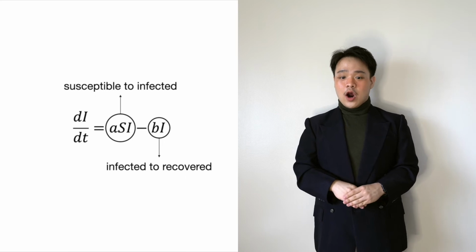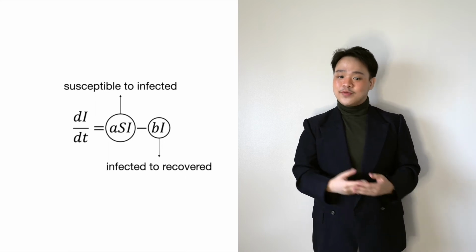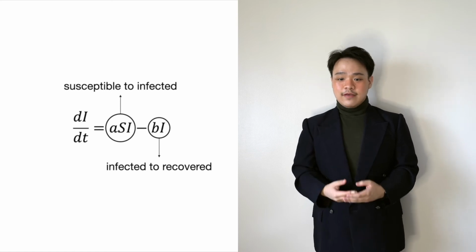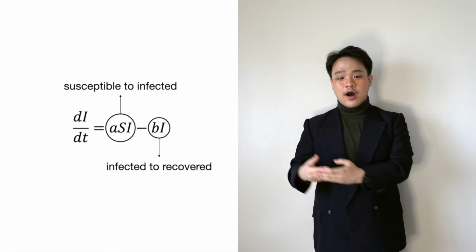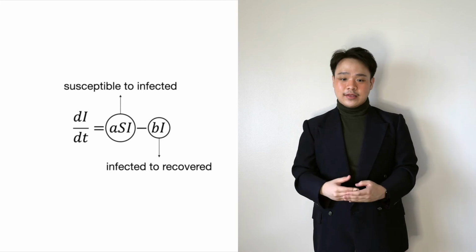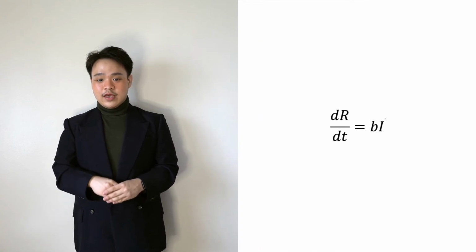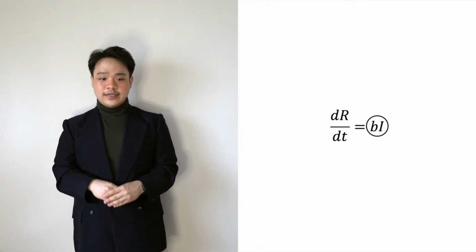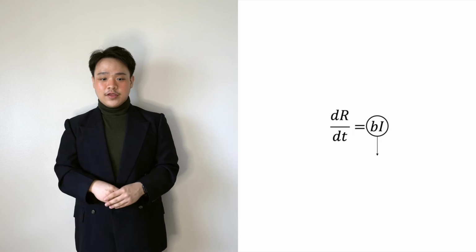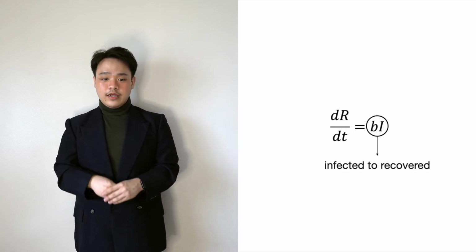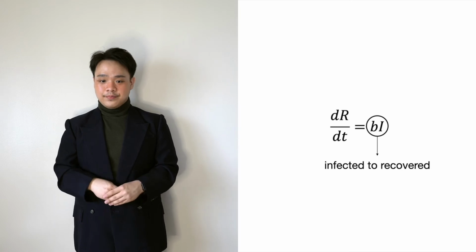So as people are transitioning from being susceptible to being infected, as represented by aSI, people are also leaving the infected population and recovering from the disease, as represented by minus bI. The magnitude of bI, known to be the number of individuals leaving the infected population and recovering from the disease, is then the equivalent value of the differential dR over dt, or the number of recovered individuals with respect to